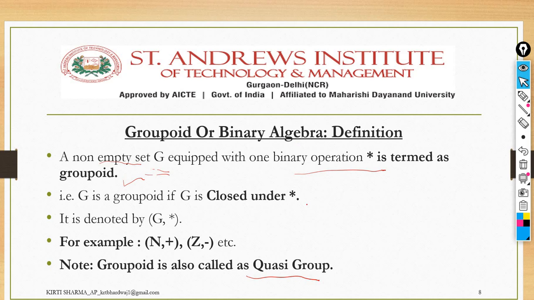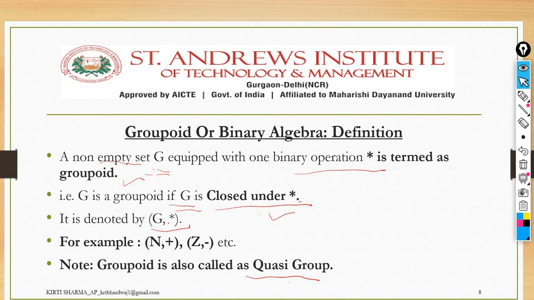If this group G is closed under the star operator, what does it mean? Whatever you are applying as a binary operation, if this group is satisfying the closure property under this operation, then you can say it is called a quasi-group or groupoid or binary algebra. So there is an example, and this is a representation.